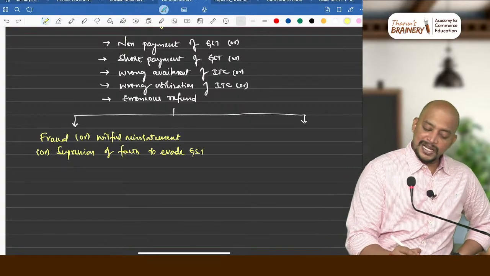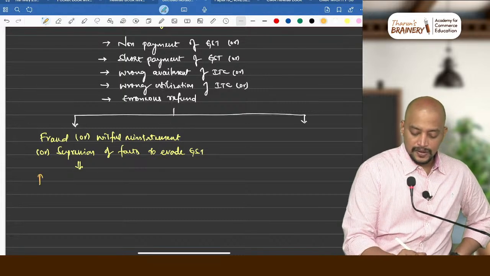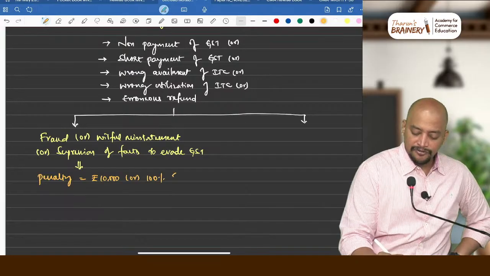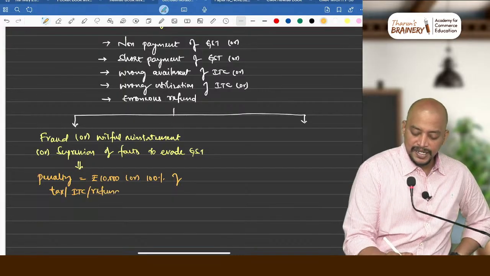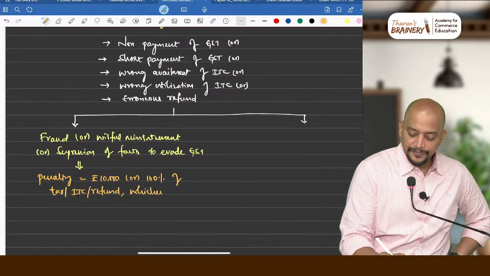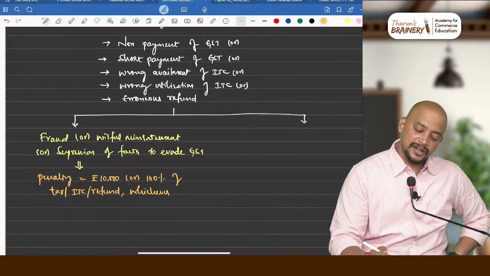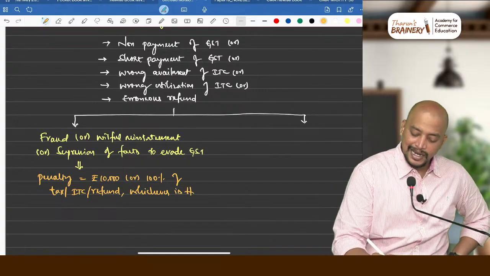Then what will be the penalty in that case? 10,000 rupees or 100% of tax or ITC or refund, correct? Depends, whichever offence, whichever is higher. If the offence has tax, then tax. If the offence is ITC, then ITC or refund, whichever is higher, this will be taken.